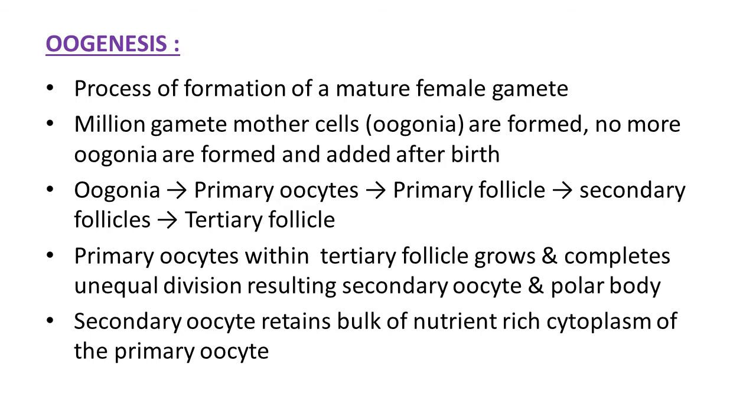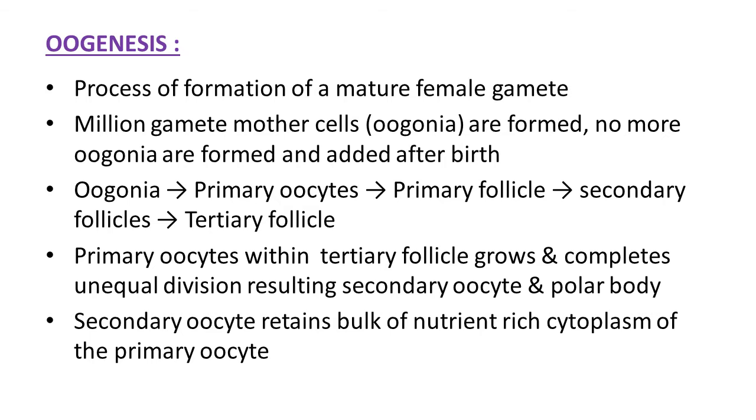It is fused by a sperm, fertilization takes place and results in a zygote. Millions of gamete mother cells, the oogonia, are formed. No more oogonia are formed or added after birth in females. How does development take place from the same oogonia? These oogonia develop into primary oocytes.